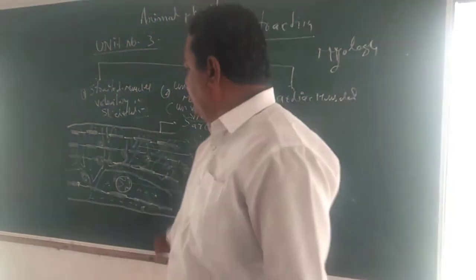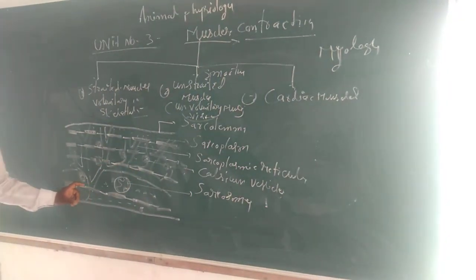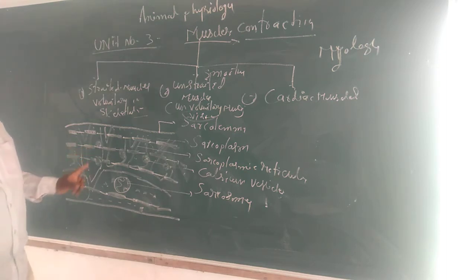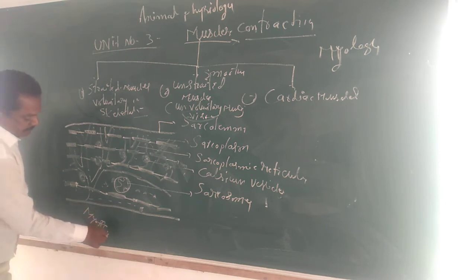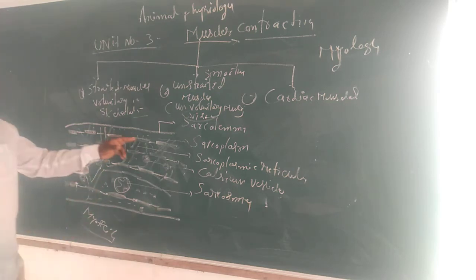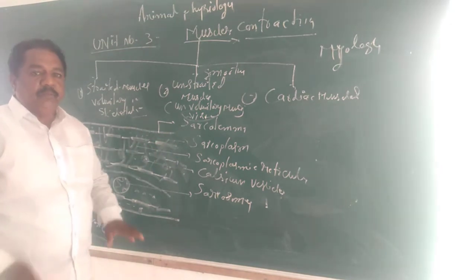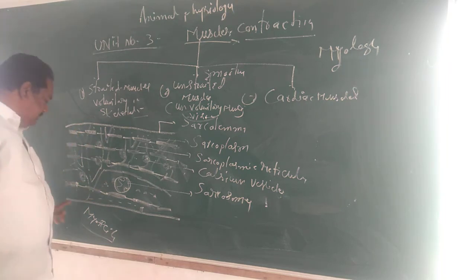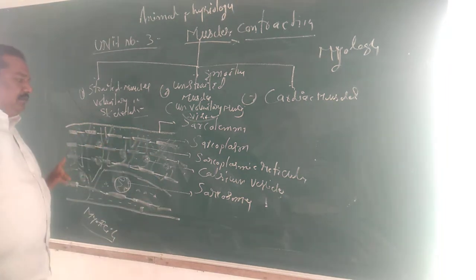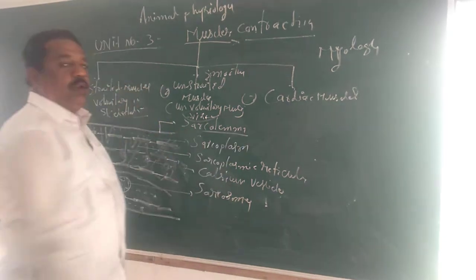This is a striated muscle one-cell diagram. This is a cell. That's why the striated muscle cell is a myocyte. Here, in the muscle cell, the plasma membrane is called sarcolemma. The outer covering, what is it? The plasma membrane. In the skeletal muscle, the plasma membrane is called sarcolemma.